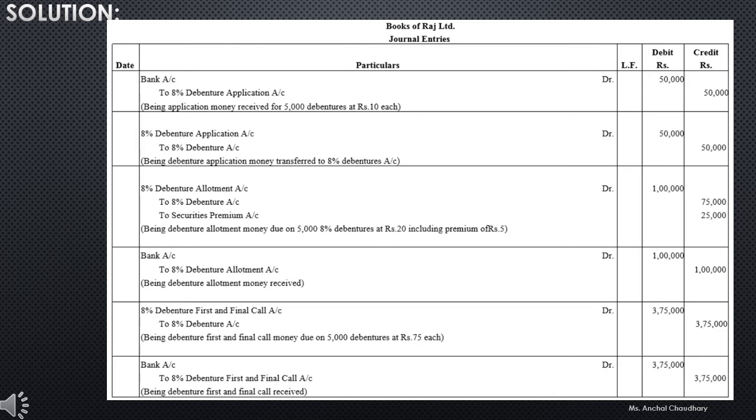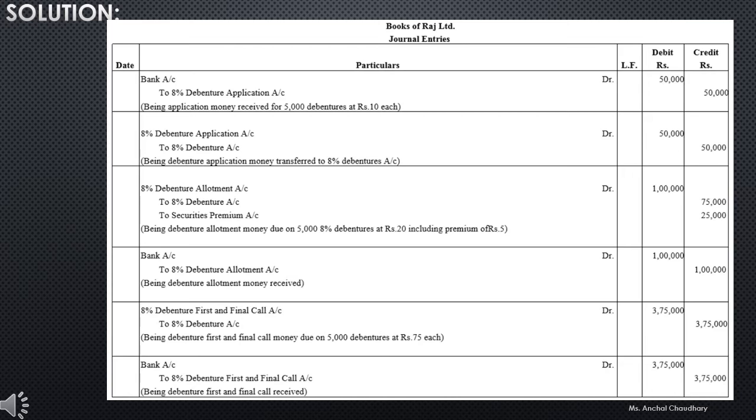आपको 50,000 की डिबेंचर एप्लीकेशन मनी रिसीव हुई है. Then whenever you are transferring that amount to the debenture account, the journal entry will be 8% debenture application account debit to 8% debentures account, rupees 50,000.